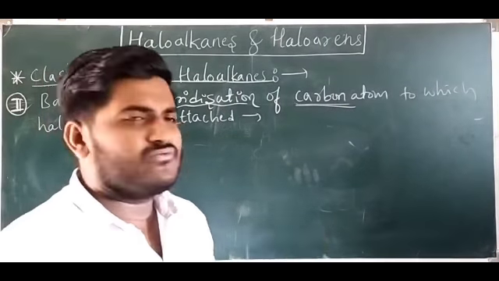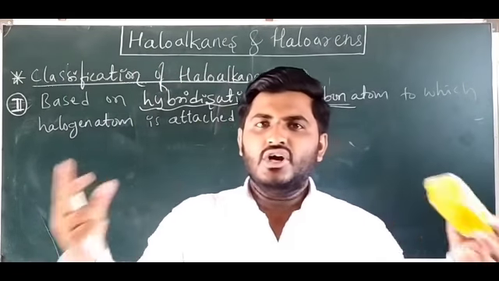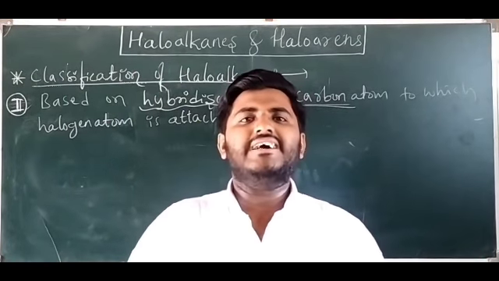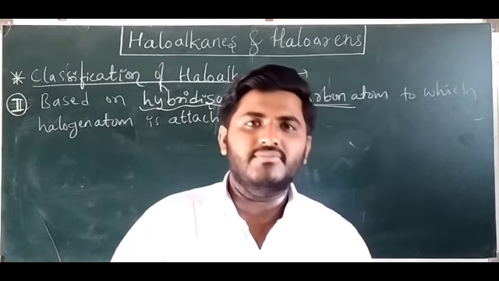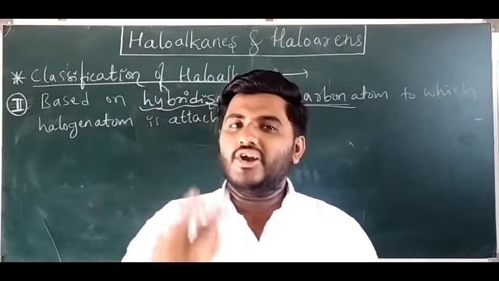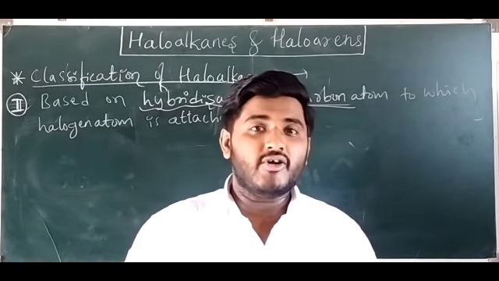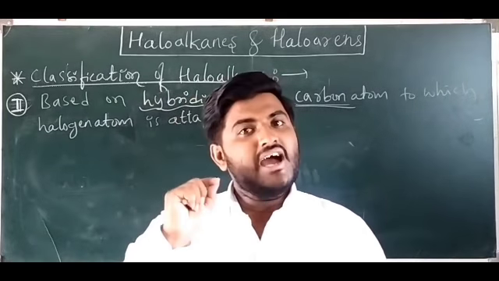So all of you know, what is hybridization? You have studied it in first year. Hybridization means two atomic orbitals of nearly equal energy combine to form the same number of molecular orbitals which have identical energy. Those are called hybrid orbitals, and the phenomenon is called hybridization.